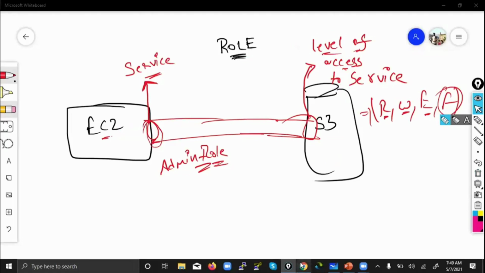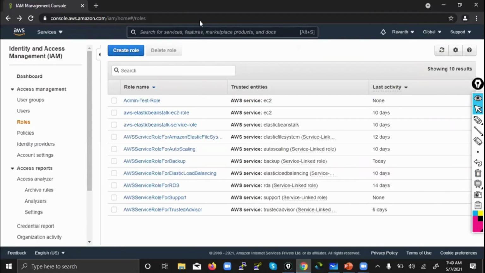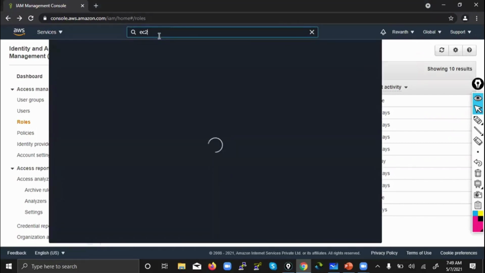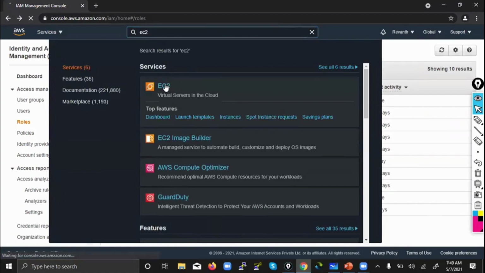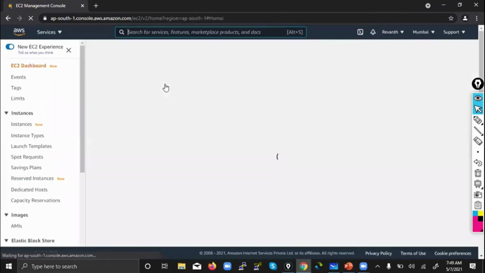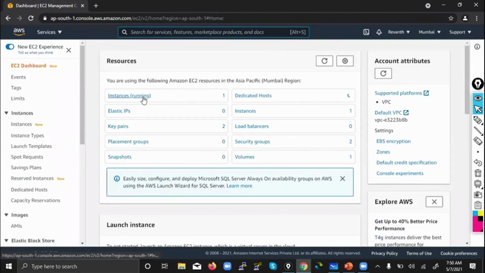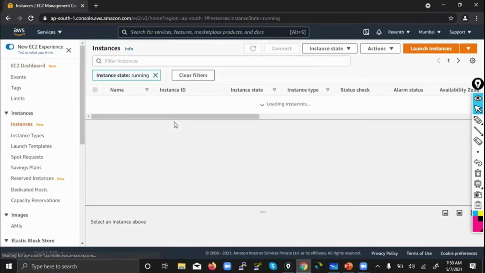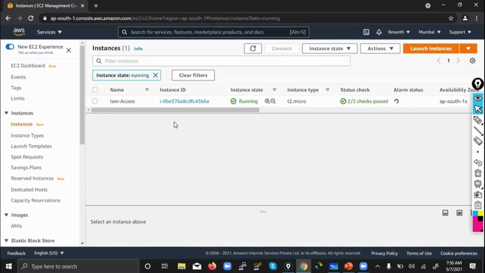So go to EC2. Whenever any instance is running, how can you say whether a role is attached to it or not, just by seeing? Select that one.